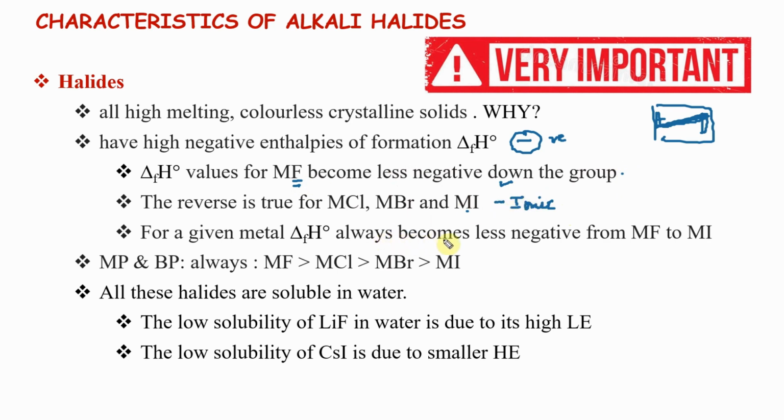For a given metal, delta HF always becomes less negative from MF to MI. So now you're comparing fluorides, chlorides, bromides and iodides. Here what you are comparing is same metal, different ions, F to I. So let's say for example, lithium fluoride, lithium chloride, lithium bromide, lithium iodide. For a given metal, delta HF always becomes less negative. So in terms of negative delta HF, going down it becomes less negative.